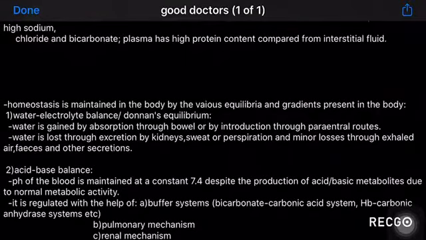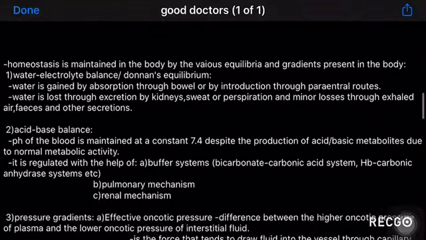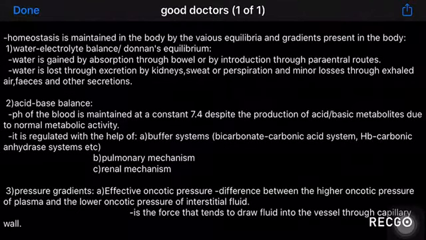And now, as to how homeostasis is maintained, the body has various equilibria and gradients present in it. The first and very important one is the water electrolyte balance, or the Donnan's equilibrium. Water and electrolytes can be gained through absorption through the bowel or any other parenteral route. Water and electrolytes can be lost by excretion through kidneys, perspiration, and other minor losses such as exhalation, feces, and other secretions.